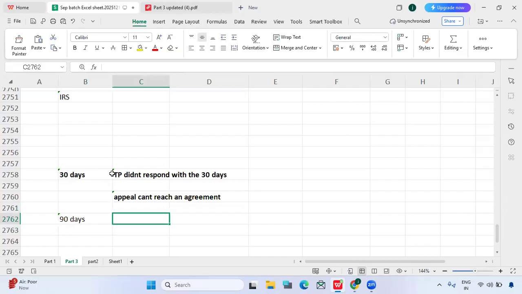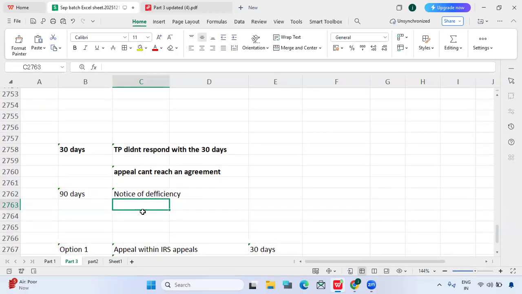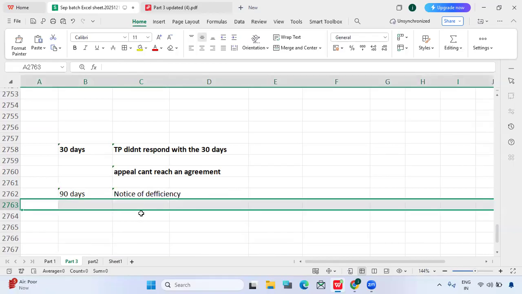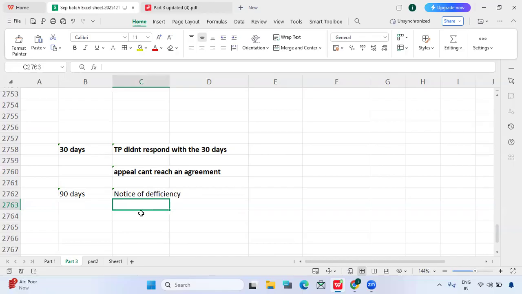So the IRS will send a notice of deficiency, which is a formal legal notice, issued after assessing the tax return. What are the characteristics we can see in the notice of deficiency? The first one is that the IRS should send this notice by certified or registered mail. Usually we can see unregistered mails, but this notice is very important.